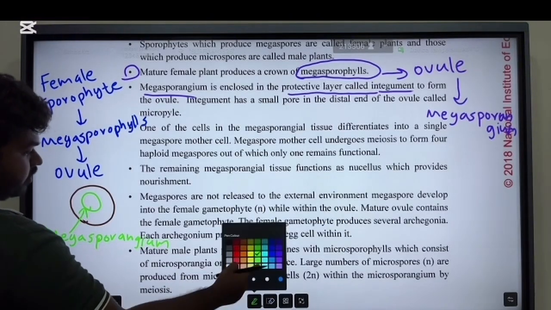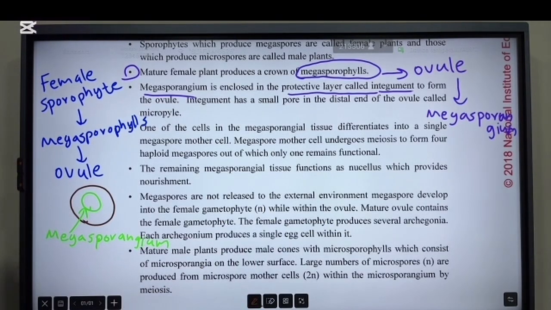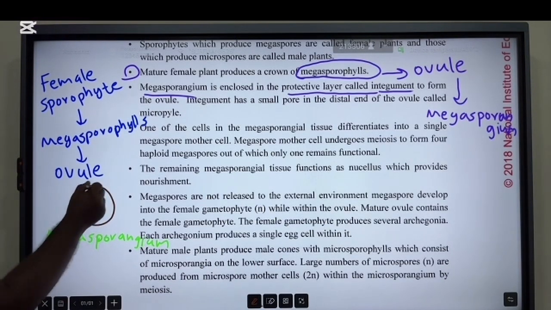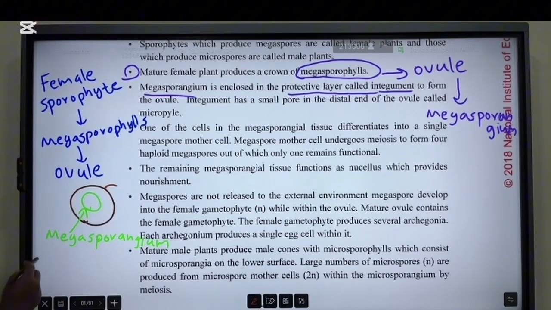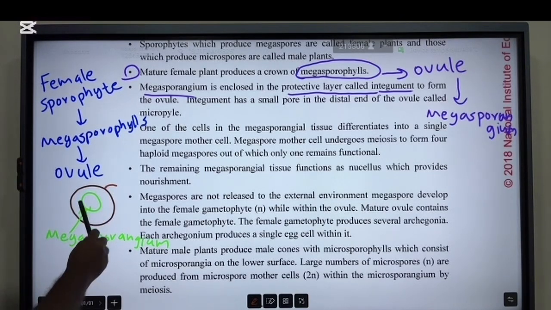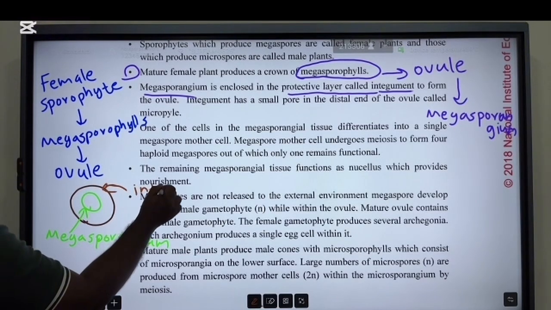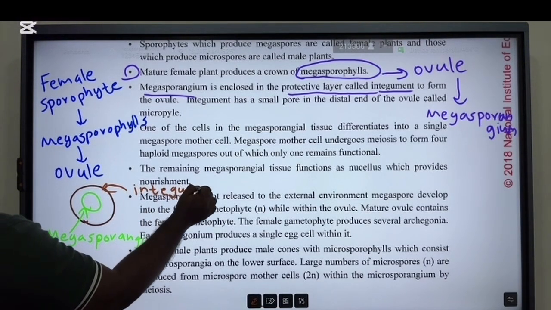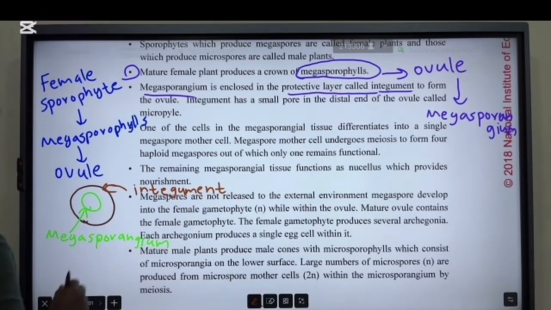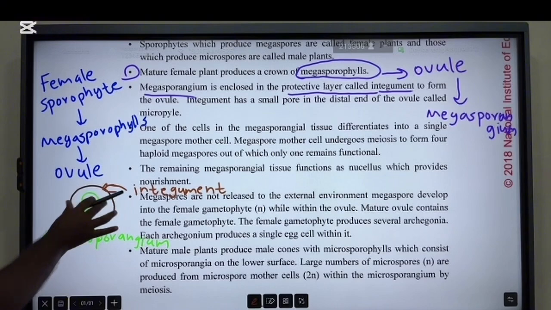And there is also protective covering. Right. So consider this as the protective covering. And that is the integument.